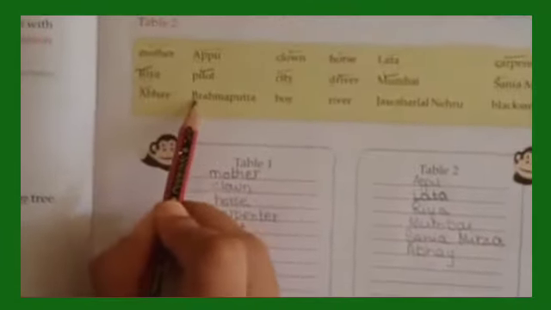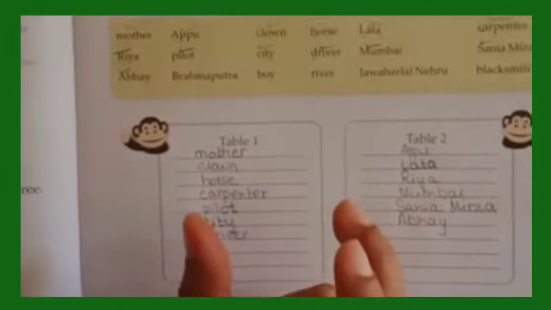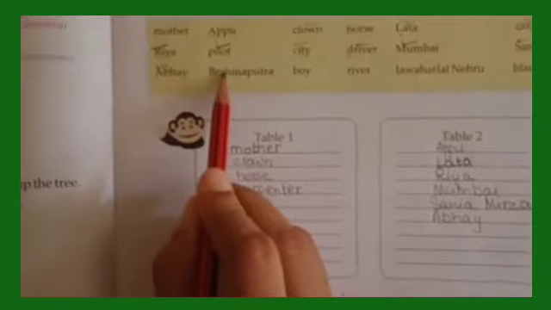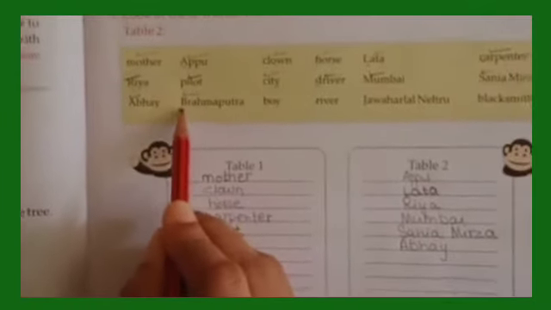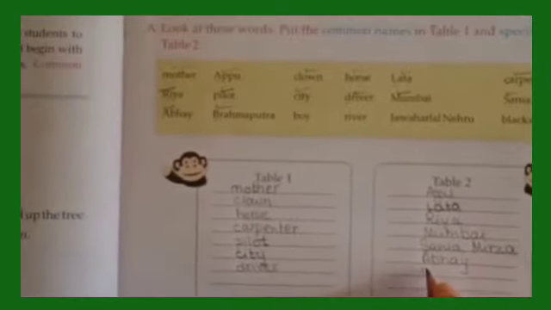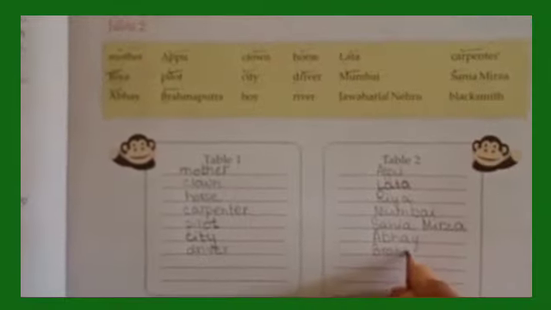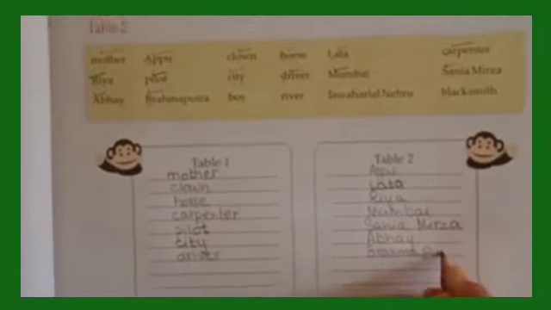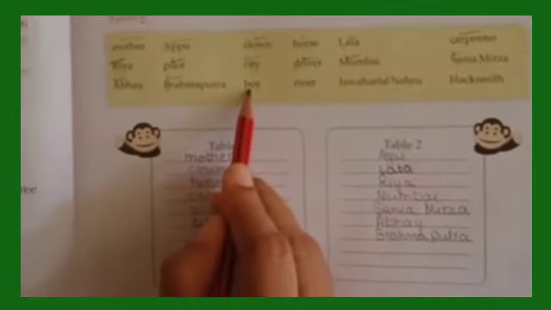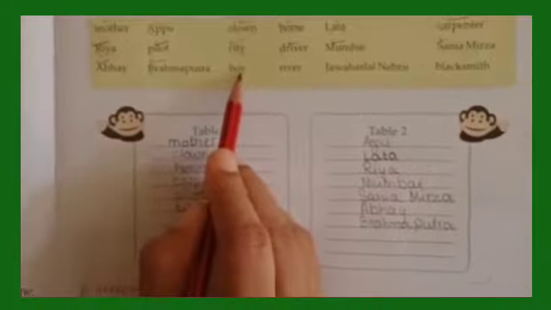Next is Brahmaputra. It's a name of a river. Then river becomes a common noun and Brahmaputra is a special name of a river and it begins with capital letter also, isn't it? So we will write under table 2. Brahmaputra. Fine. Next is boy. Common name. No special name.